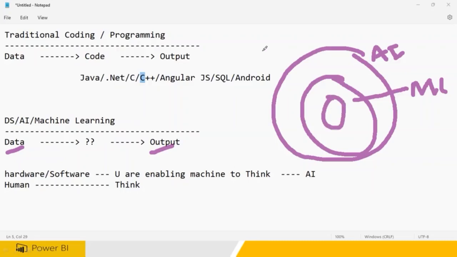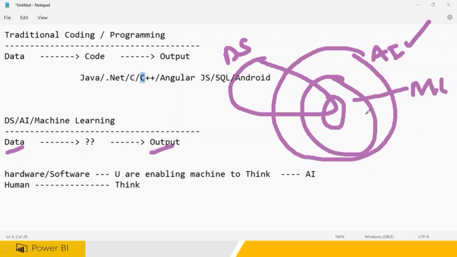Clear? So all this process is called data science. So data science includes machine learning and artificial intelligence. Within that you have a lot of deep learning, you have natural language processing, a lot of things we are going to be learning inside this. And artificial intelligence is a bigger picture where you are introducing a machine to think as a human being.